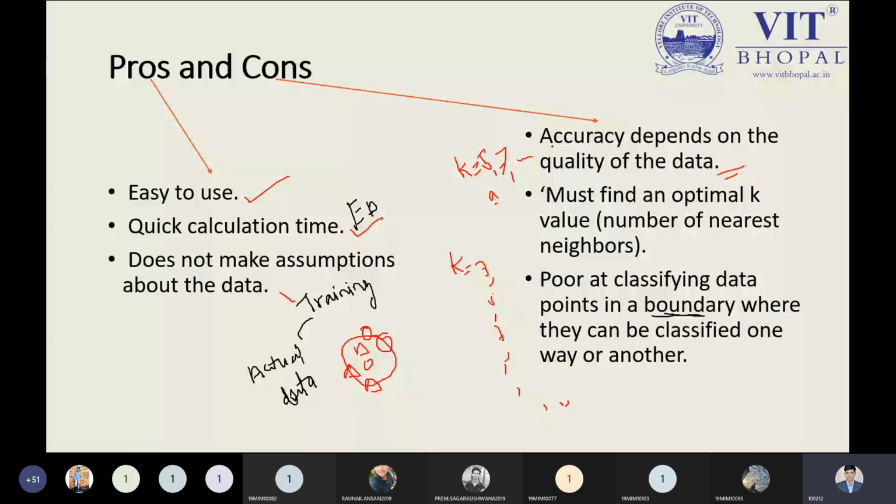But when talking about the cons, as I have spoken so many times, accuracy depends on the quality of data. It means the quality of data you are using in the data set, and the value of k. If I'm choosing 1, I can get 100% accuracy. But if I choose k value up to 11, 13, maybe I can get 70% accuracy. So it depends on the data as well as the k value, and you must find an optimal k value, the number of nearest neighbors.